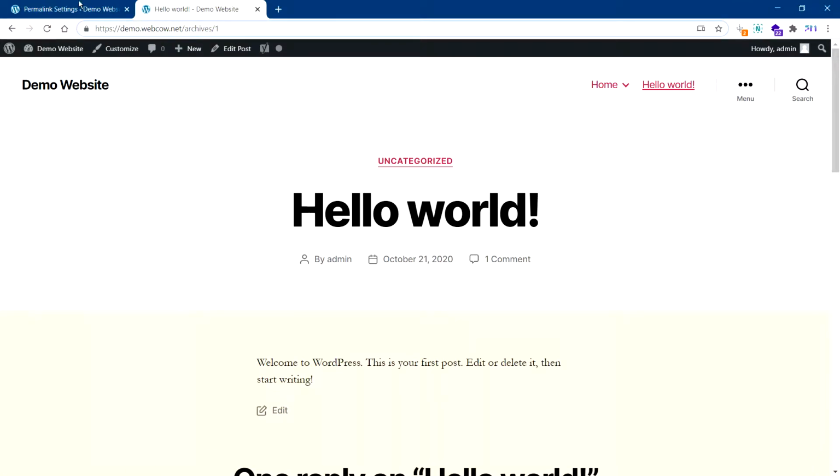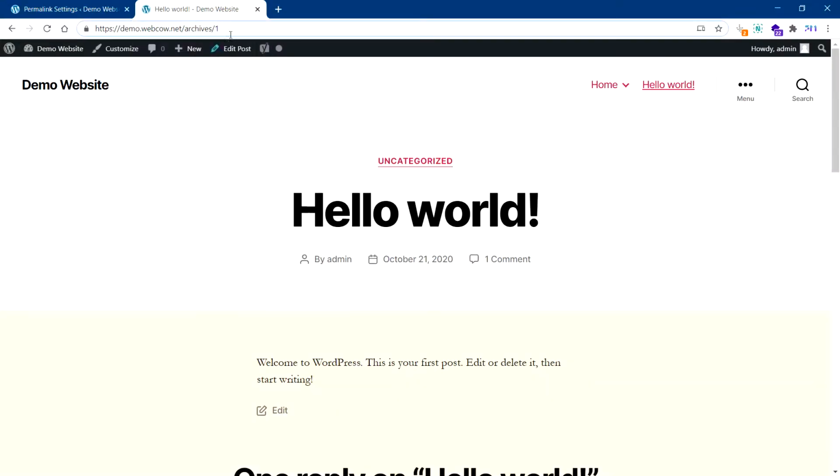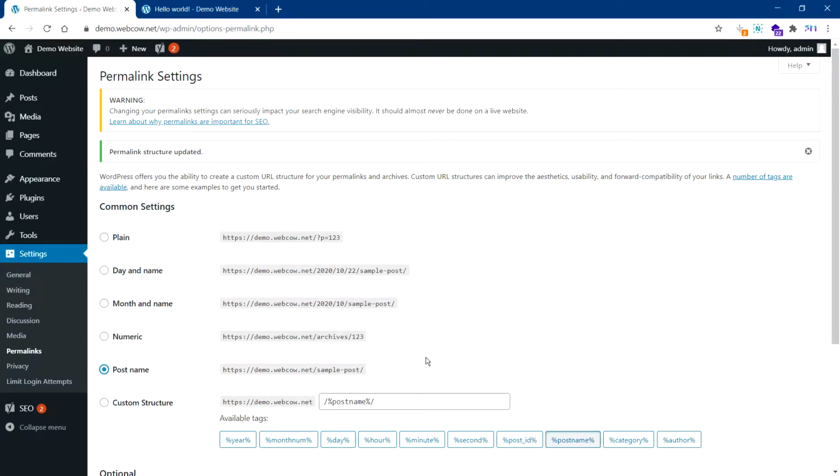Now this is very important, so when you set up your website, make sure you set it up once and set it up right the way you want it. Usually the post name is sufficient. You can create your own custom ones if you know what you're doing, but once you set it up, do not change it. Once Google starts indexing your website and it starts to appear on Google, if you change it, this is a completely different URL than the one before. So if Google had indexed it as hello-world and you change it to this, Google will think that page is missing, so it will give you a 404 error and it will affect your SEO and ranking. So once you fix this, stick to it.